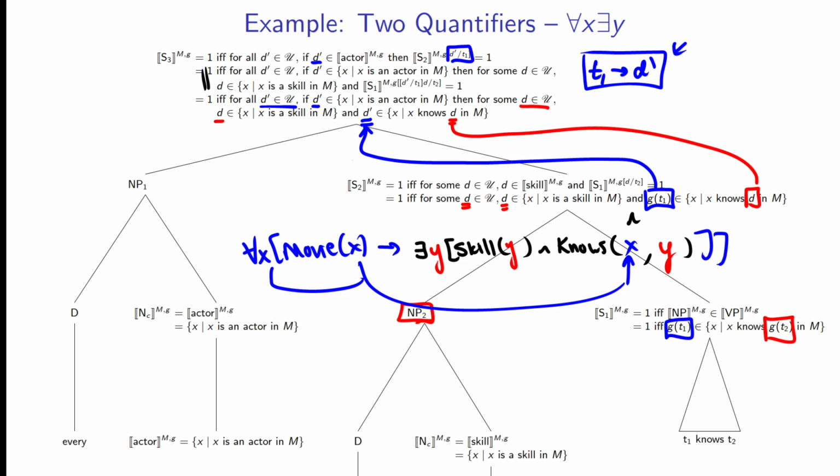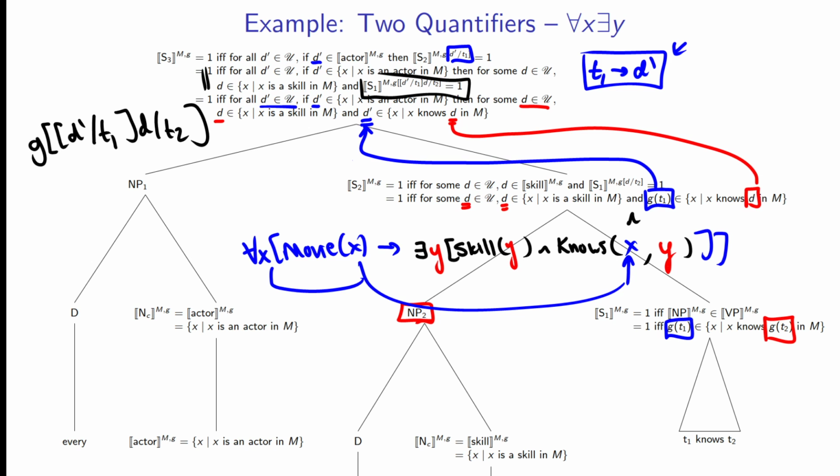More repeated applications of the rules. So I've tried to motivate why these changes occur and how it's illustrated with colors. But still, it does take some time to look at the tree, work with the tree, and practice with the trees. So another thing I want to say here is this line right here, where we have G, and we have this change where D prime replaces T1, and D replaces T2.